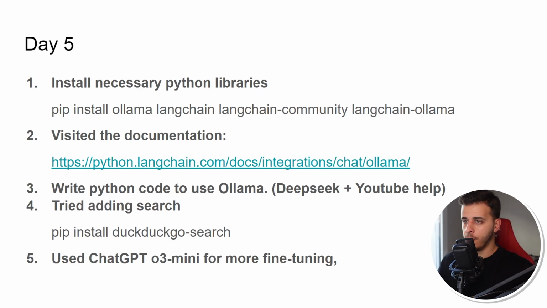So on day 5, which was yesterday, I installed all of the necessary Python libraries because the implementation is done in Python. I visited the LangChain documentation. Again, LangChain is like an alternative for Crew AI or for other agent software. I went ahead with LangChain because this is what is mostly known to LLMs.